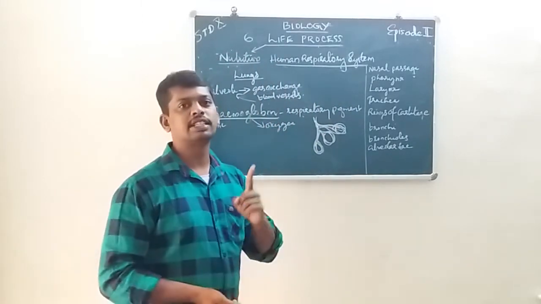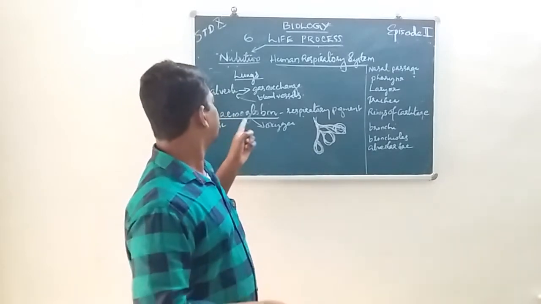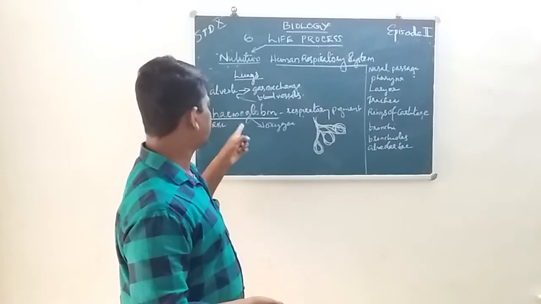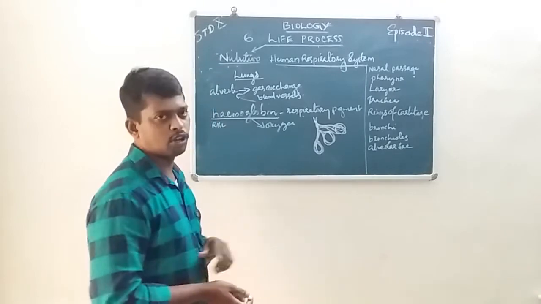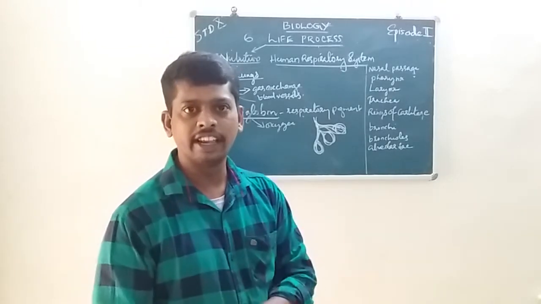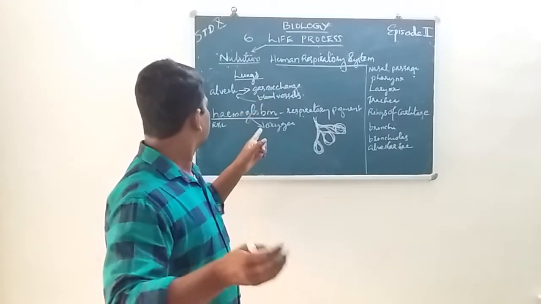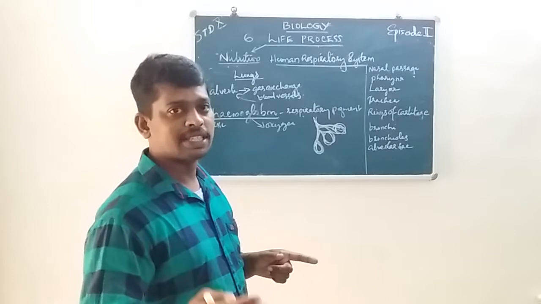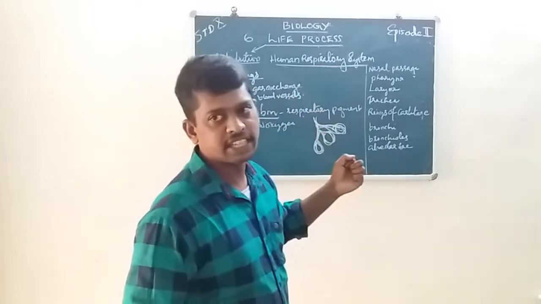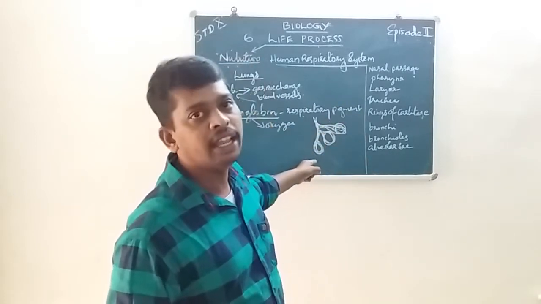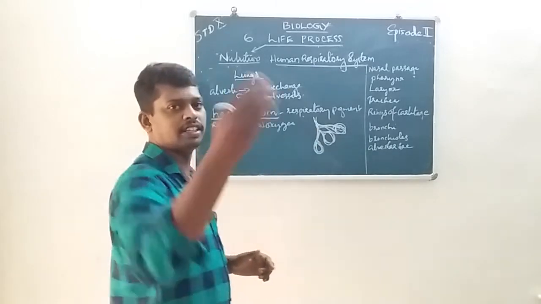Hemoglobin is present in the RBC of the blood, the red blood corpuscles, otherwise known as erythrocytes. The hemoglobin within the RBC absorbs oxygen from the alveolar blood vessels and then transports it onward.